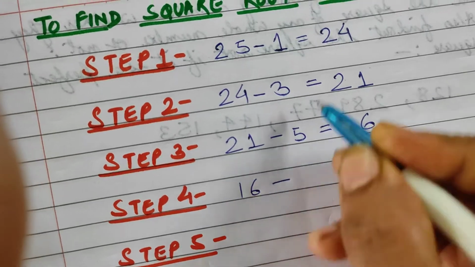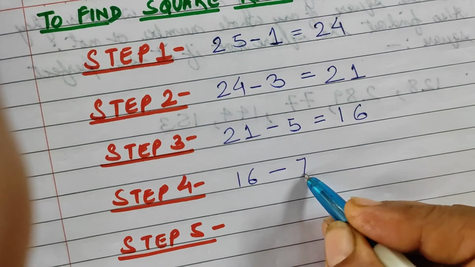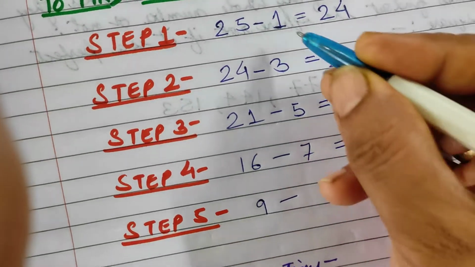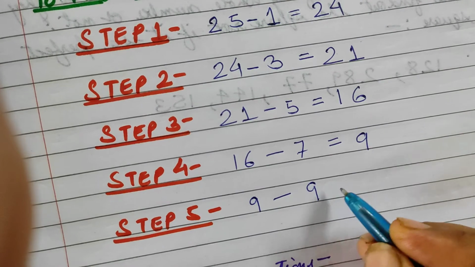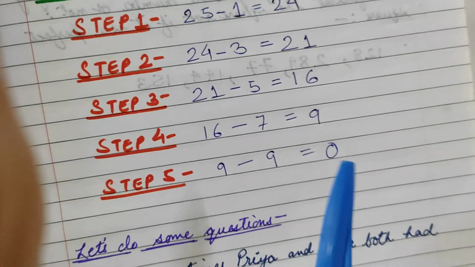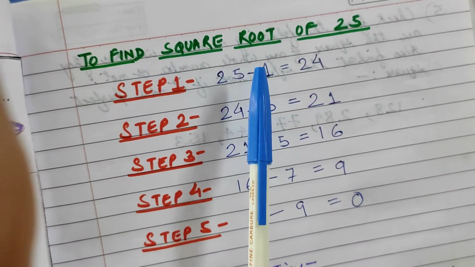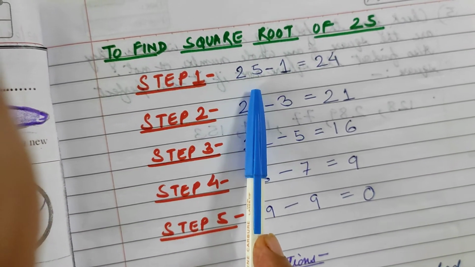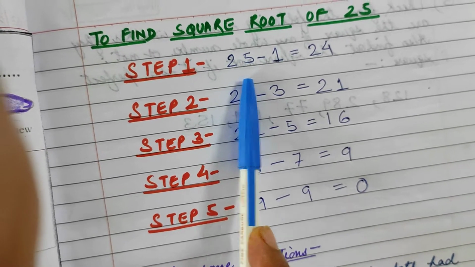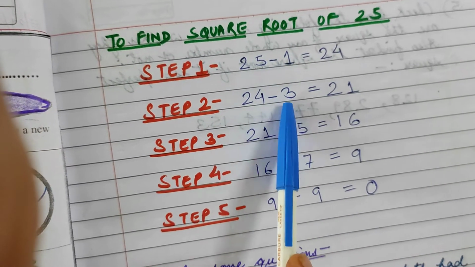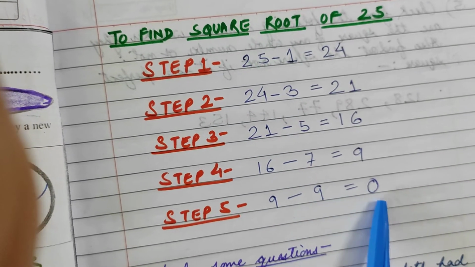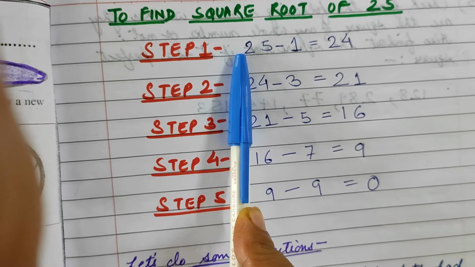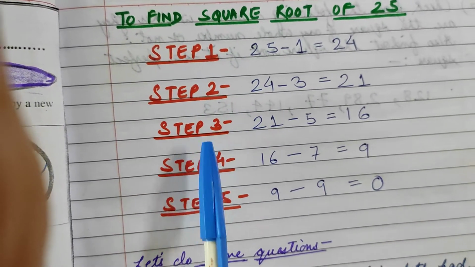Now from 16, next is 1, 3, 5, then 7. I'm subtracting 7. So 9. And now from 9, the next one, 1, 3, 5, 7, next is 9. 9 minus 9 is 0. So whenever we are subtracting the consecutive odd numbers and the result is 0, that means that number is a perfect square. Okay? अगर हमें 0 मिल जाएगा बेटा इस तरह से सब्ट्रैक्ट करते करते, ऑड नंबर सब्ट्रैक्ट करते करते 0 मिल रहा है, इसका मतलब वो जो नंबर गिवन था दैट इज द परफेक्ट स्क्वायर. ओके. And how many steps have we done? 1, 2, 3, 4, 5.